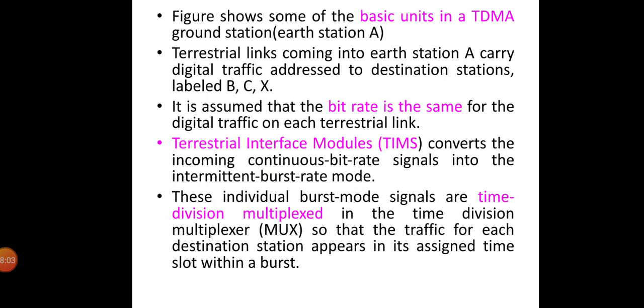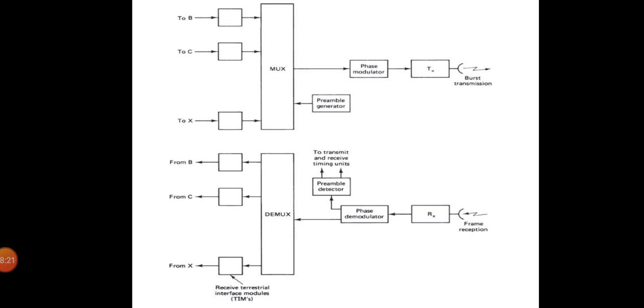This diagram shows the basic units in a TDMA ground station. They are labeled for Earth station A. Terrestrial links coming into Earth station A carry digital traffic addressed to the destination stations labeled B, C and X. It is assumed that the bit rate is the same for the digital traffic on each terrestrial link.